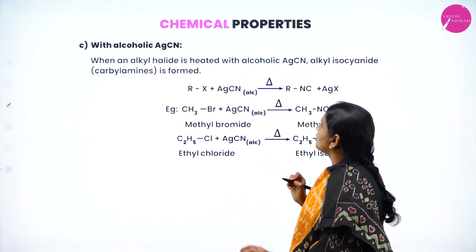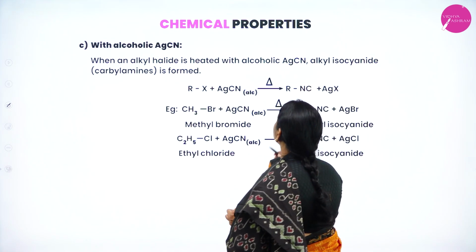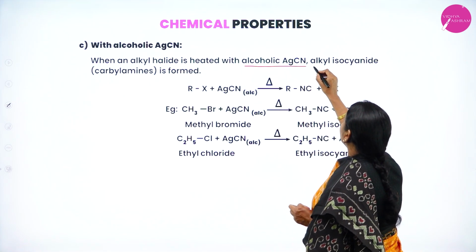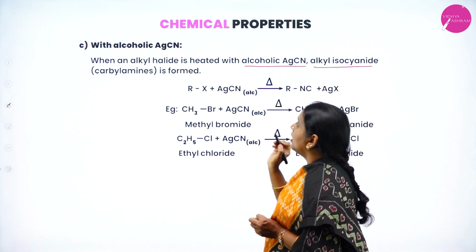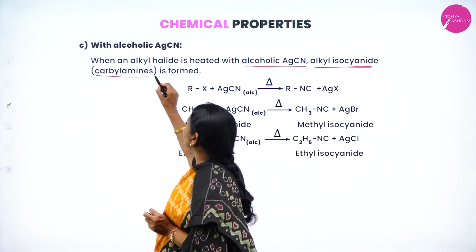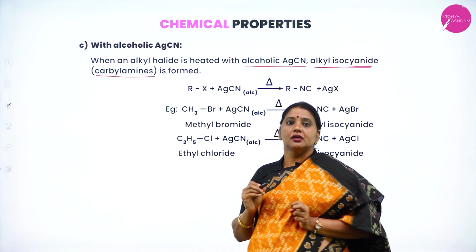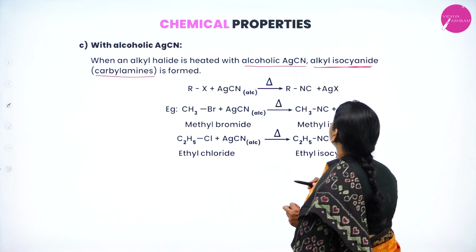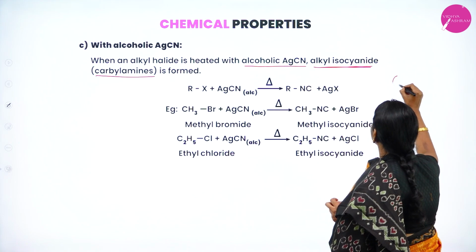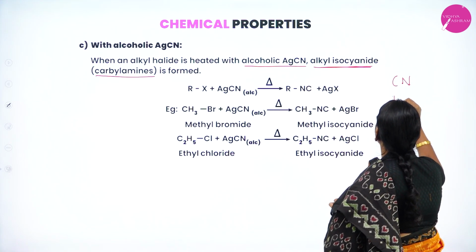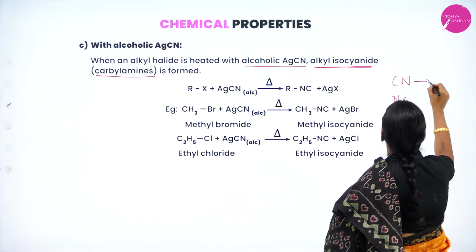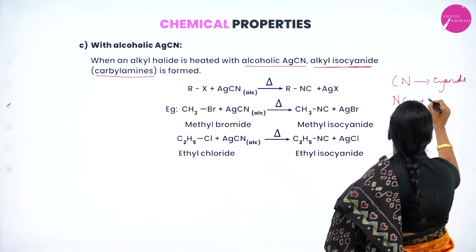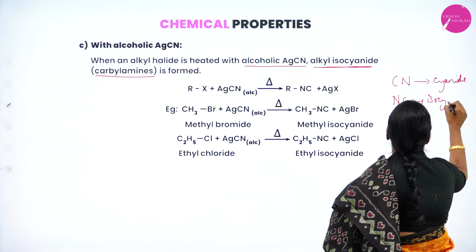Next, with alcoholic AgCN, silver cyanide, there is a formation of alkyl isocyanide, which is also called carbylamine. So carbylamines are alkyl isocyanides. Cyanide is CN. Isocyanide is NC. CN is cyanide, NC is isocyanide.